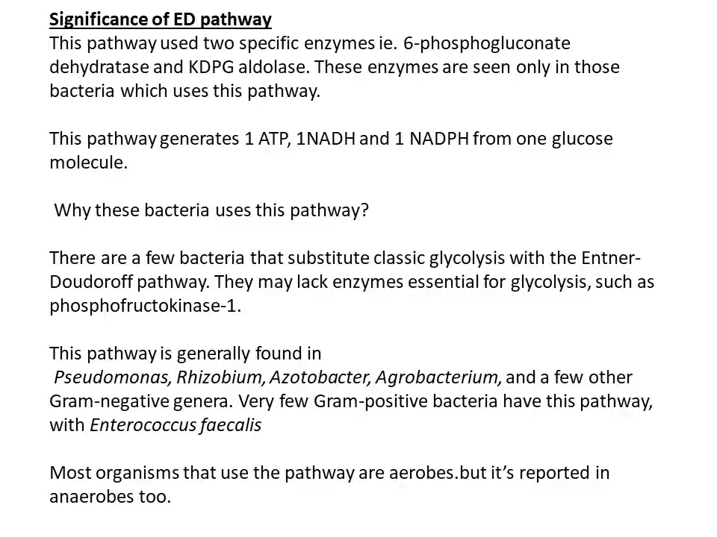So ultimately you will be able to see that this ED pathway is a very simple pathway, but it is very significant for those prokaryotes which may lack phosphofructokinase. And if you see the ultimate products of this pathway, one molecule of pyruvic acid and one molecule of glyceraldehyde 3-phosphate. Now this glyceraldehyde 3-phosphate may enter into the further reactions of glycolysis. If you go through the slides you will be able to understand that. So glyceraldehyde 3-phosphate then goes into the normal glycolysis pathway.